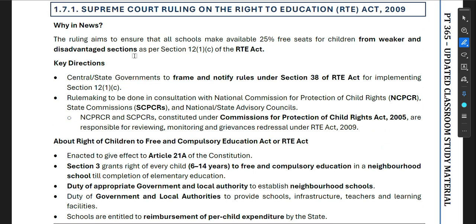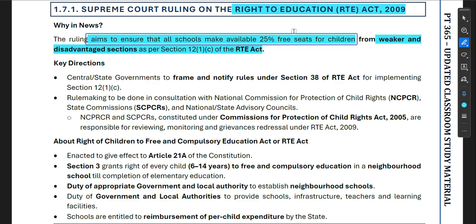Now, the Supreme Court ruling on the Right to Education Act 2009. The ruling aims to ensure that all schools make available 25% free seats for children from weaker and disadvantaged sections as per section 12(1)(c) of the RTE Act. Okay, so one fourth of the total seats will be free for the weaker section and disadvantaged section.